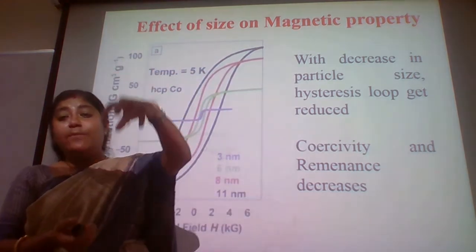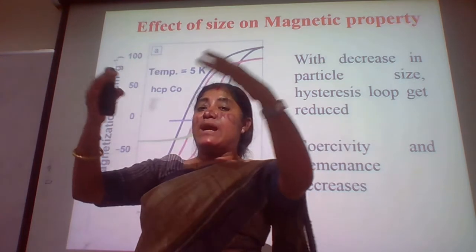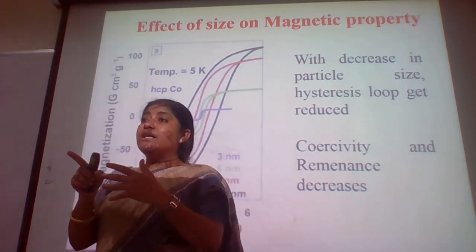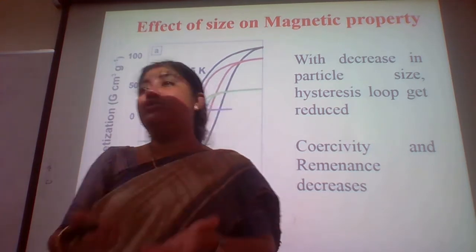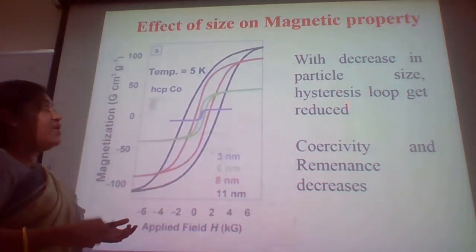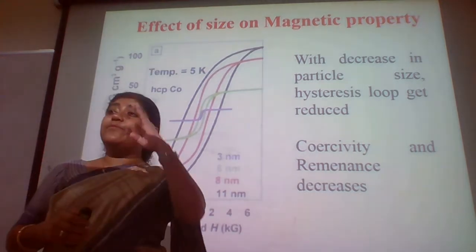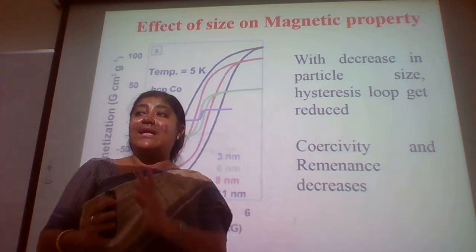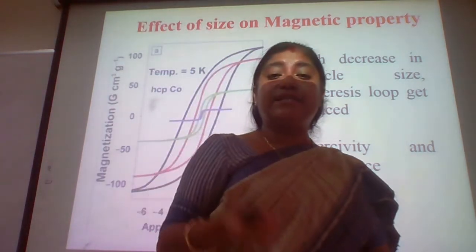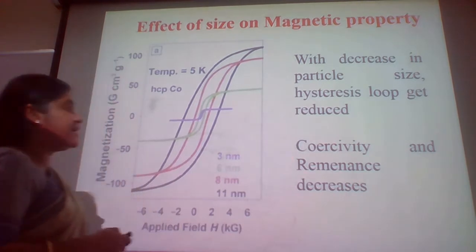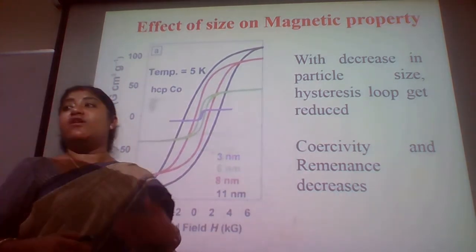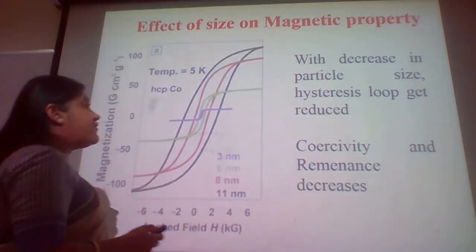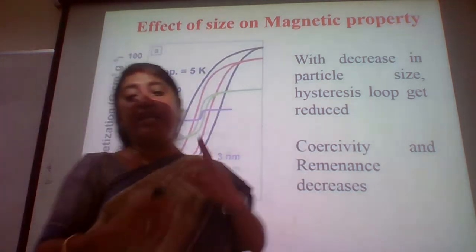If we go to the domain theory, when the particle size decreases, the domain size decreases, and we can ideally go to a situation where the total system can be represented by a single spin, and we call these superparamagnetic nanoparticles. This is the beauty of these things, where we can have a very good switch.